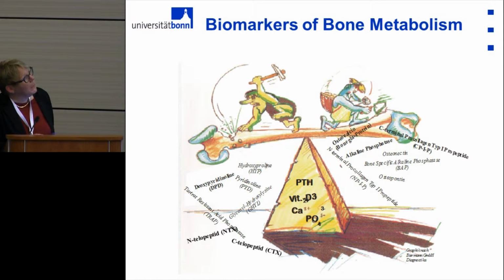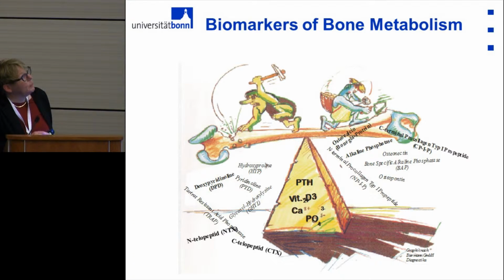Now, while the bone is formed, there are biomarkers released into the blood. For example, the procollagen type 1 propeptide, P1CP, or sometimes it's also called CP1P, or the bone alkaline phosphatase.